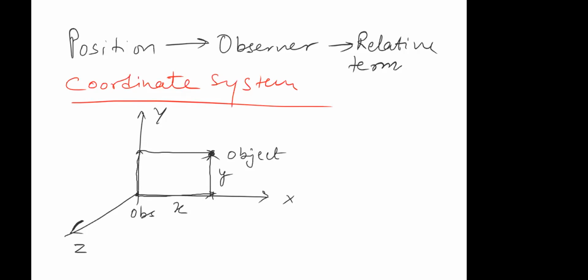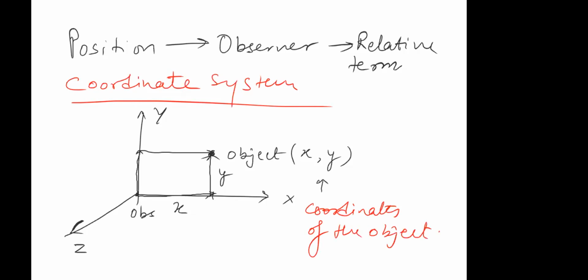So we write it like this. How much distance does the person have to travel in x direction? You'll write it here, comma, how much distance does the person have to travel in y direction? You write it here, right? And this is what you call the coordinates of the object, right?